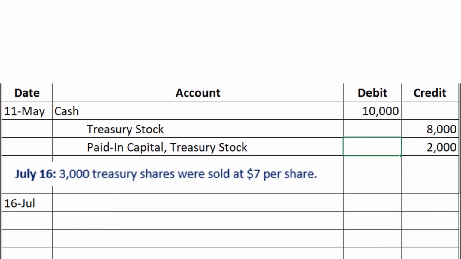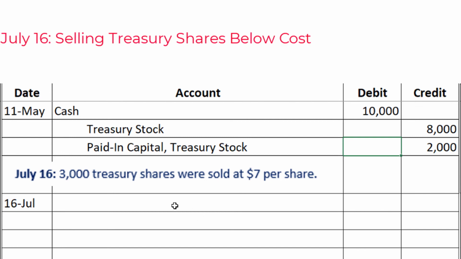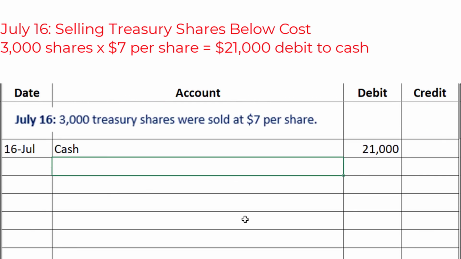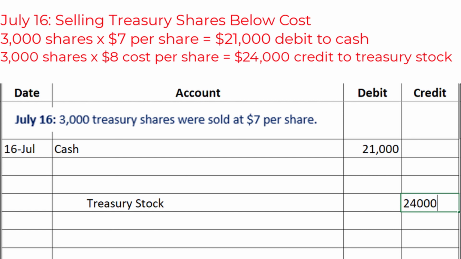Finally, on July 16, we sold 3,000 treasury shares at $7 per share. So this is the case when the treasury shares are sold below cost. This entry is going to include a debit to cash for the 3,000 shares multiplied by $7 per share, which is $21,000. I'm going to leave a couple spaces here, and I'm going to put treasury stock down here. Remember, the $8 cost is associated with the treasury stock, so $8 multiplied by 3,000 shares gives us $24,000. Now, we have a $3,000 difference here between the $21,000 debit and the $24,000 credit. And the way you're going to make up that difference is going to change depending on each problem.